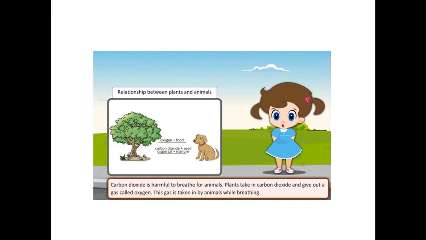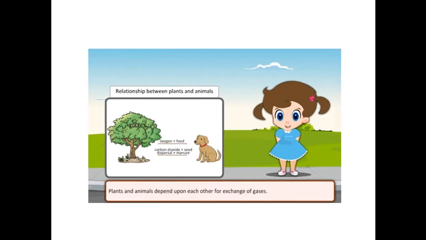Carbon dioxide is harmful to breathe for animals. Plants take in carbon dioxide and give out a gas called oxygen. This gas is taken in by animals while breathing. This is very important, students, have knowledge of this. So, in this way, plants and animals depend upon each other for exchange of gases.